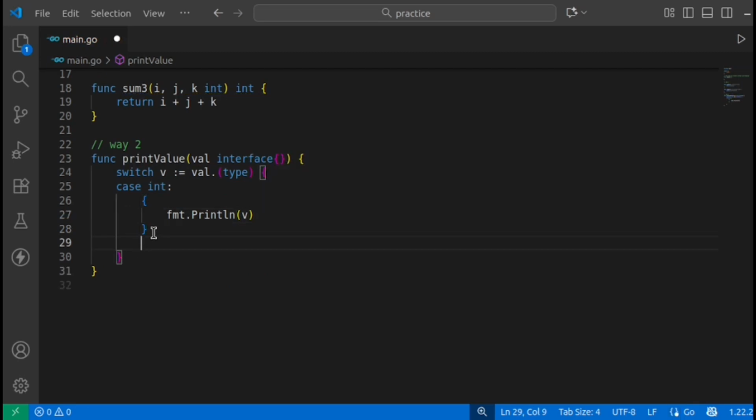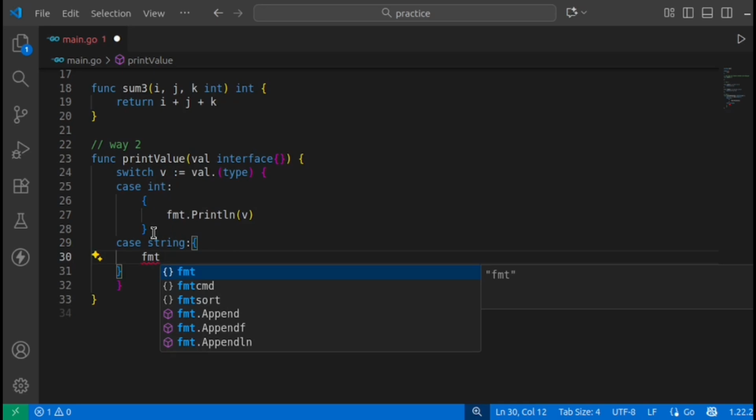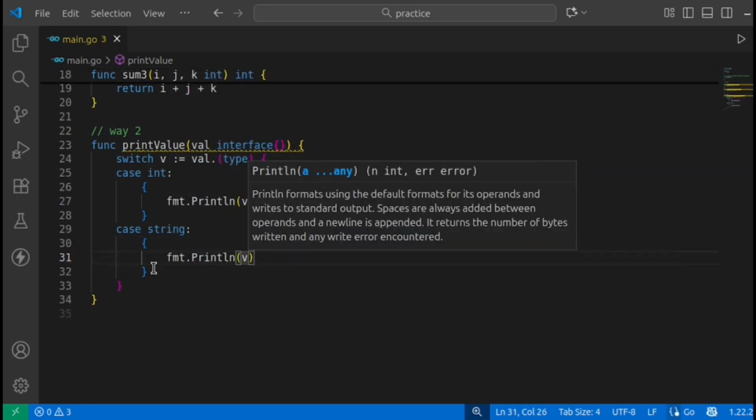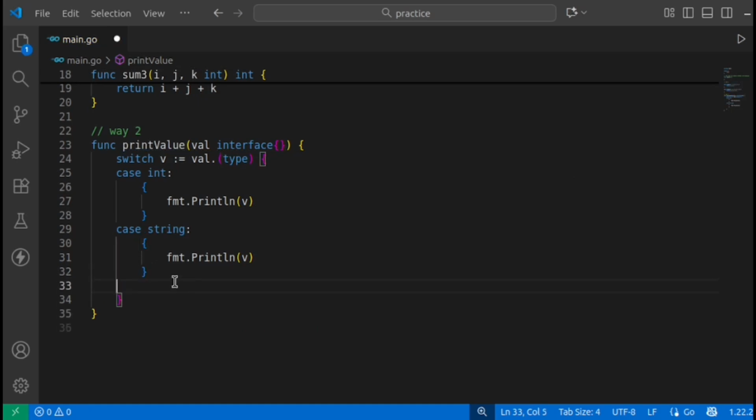The same way it can be a string as well, and then fmt.Println. Now we can have another case, the default case, and here we can just quickly do fmt.Println.